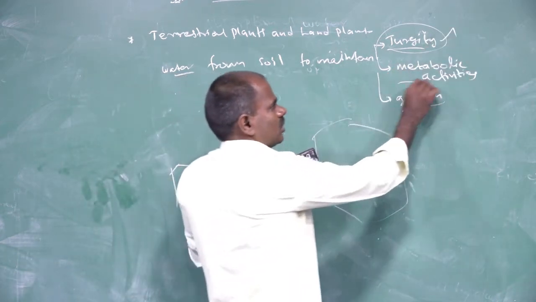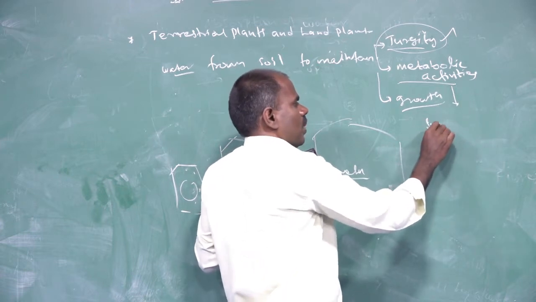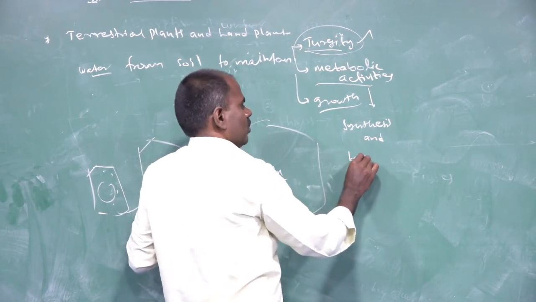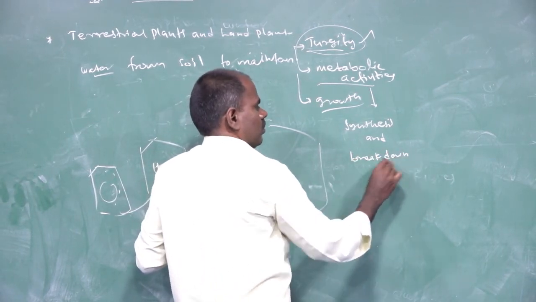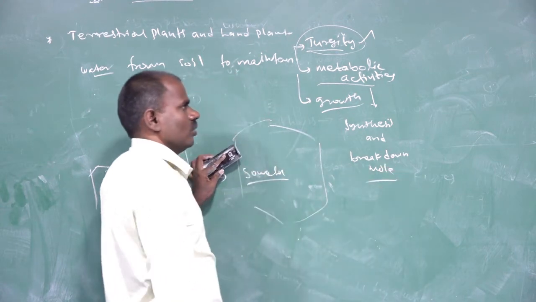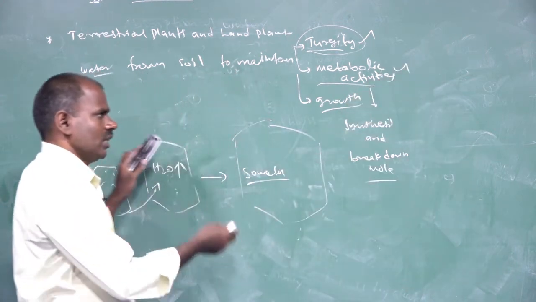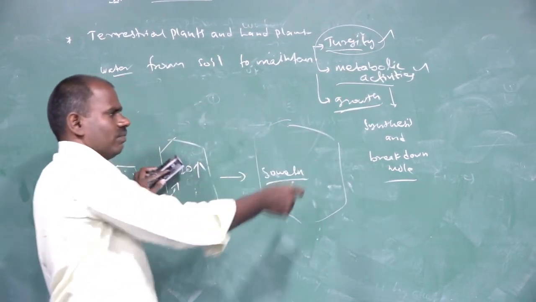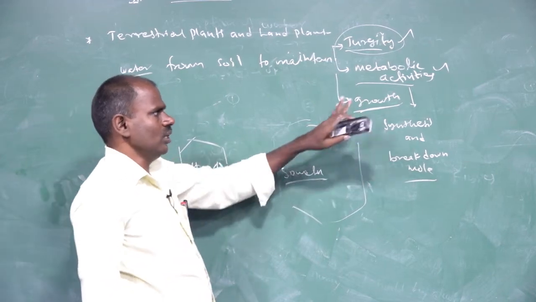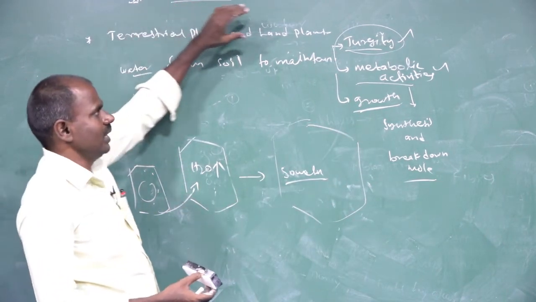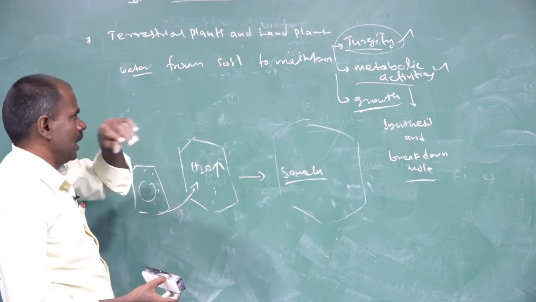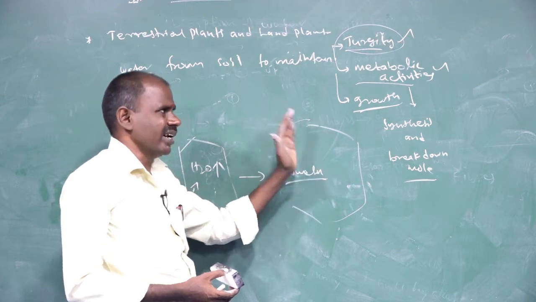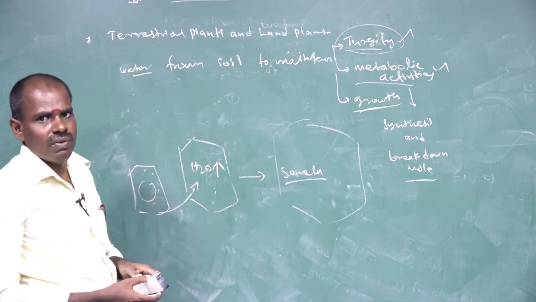Metabolic activities are processes involved in the synthesis and breakdown of molecules within the cell. The next one is growth. Growth is the increase in the size, mass or weight of plant cells. It is involved in terrestrial plants and land plants, through absorption of water from higher concentration to lower concentration gradients. That is called absorption of water in plants.